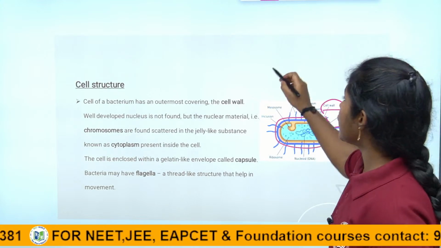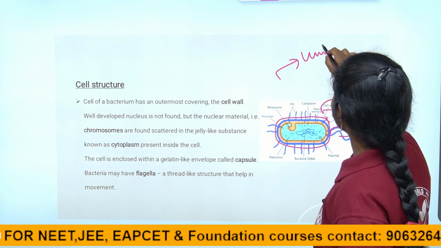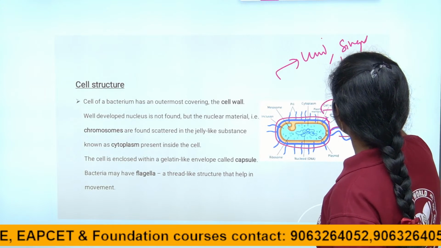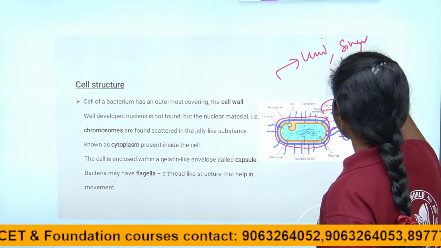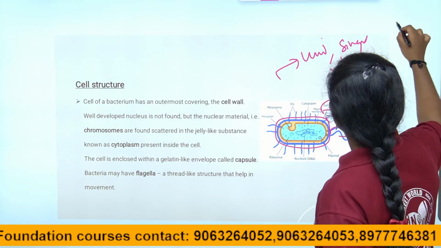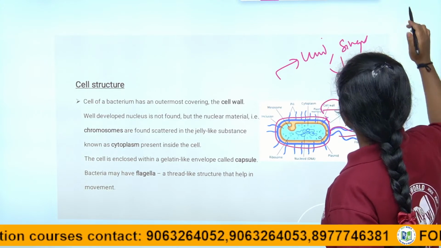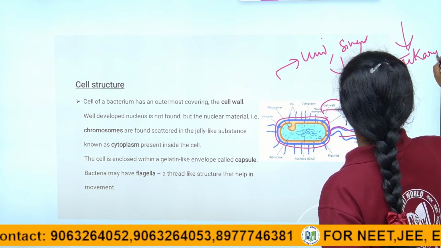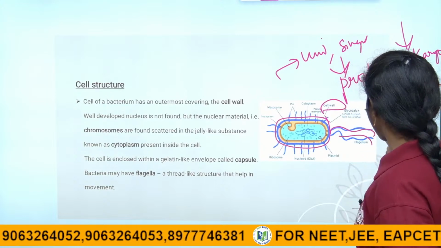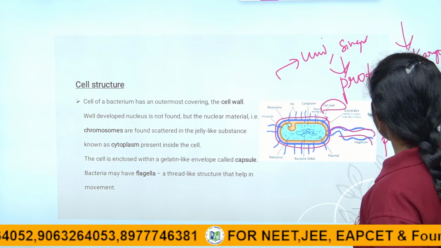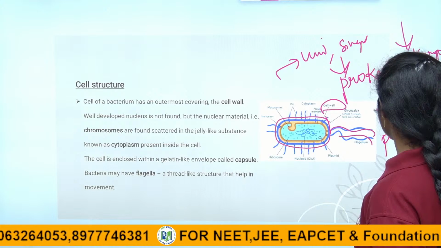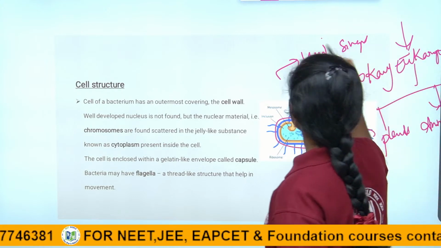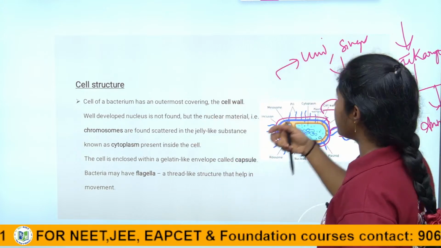And children, the unicellular, single cellular organisms mostly come under the group of prokaryotes. We call them prokaryotes. The multicellular organisms come under the group of eukaryotes. Eukaryotes are plants and animals. In further classes we will discuss everything in detail, children. That is enough for you now, this much is a huge amount of information.